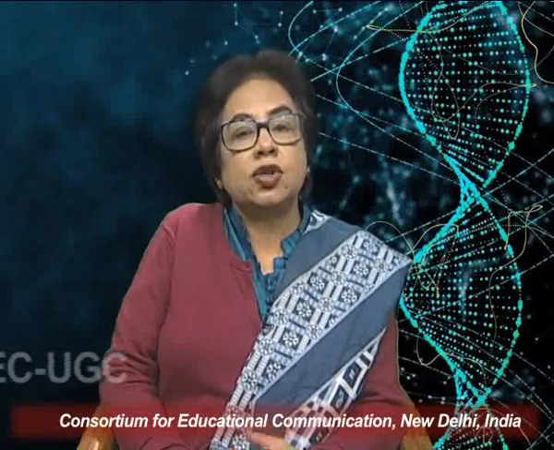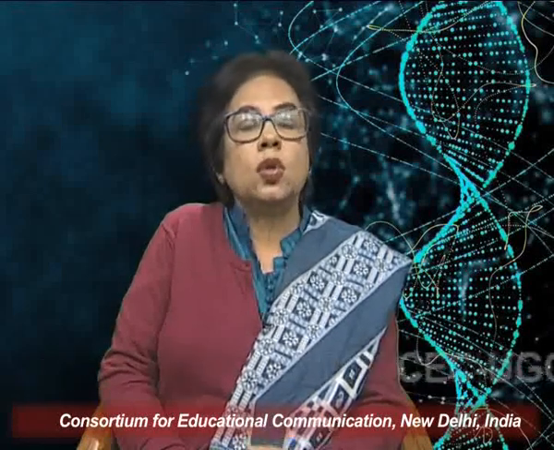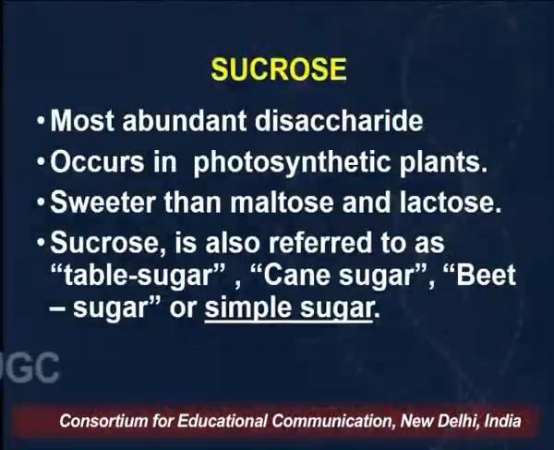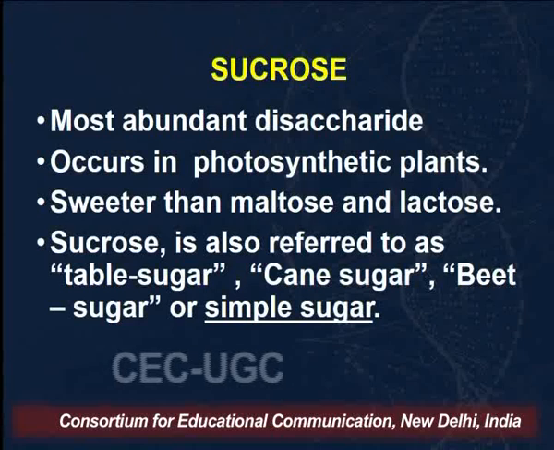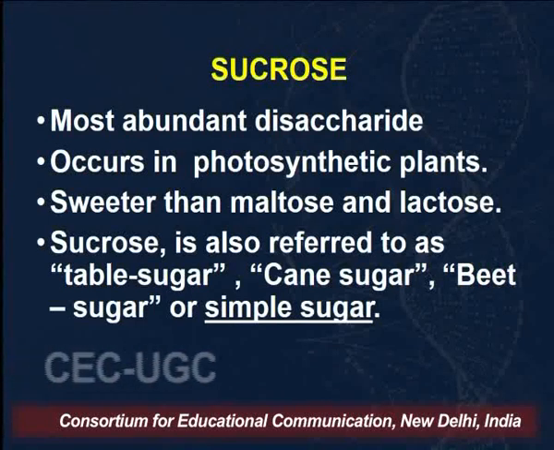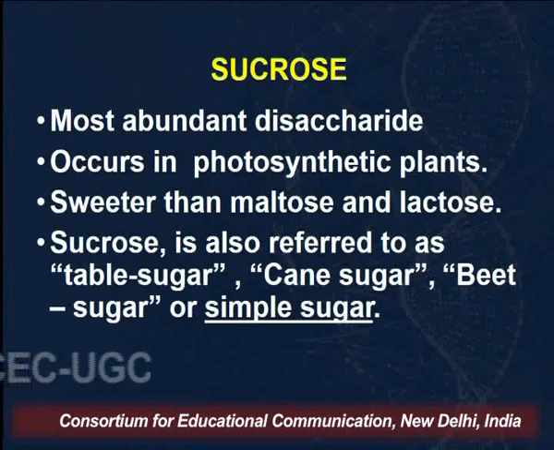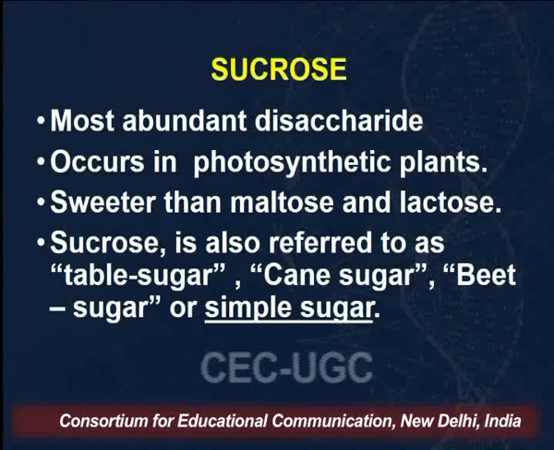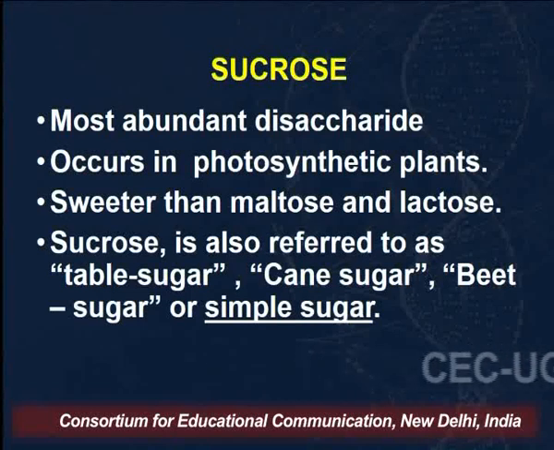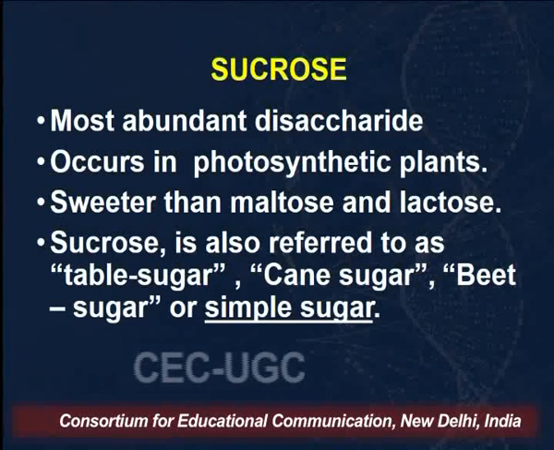Then we can obtain sucrose from sugar cane, so it is also known as cane sugar. We can obtain it from beetroot, and hence it is also known as beet sugar. So please remember, sucrose is known by many names like table sugar, cane sugar, beet sugar or simple sugar. Whereas lactose is known as milk sugar, maltose is known as malt sugar, and cellobiose is obtained from partial hydrolysis of cellulose.